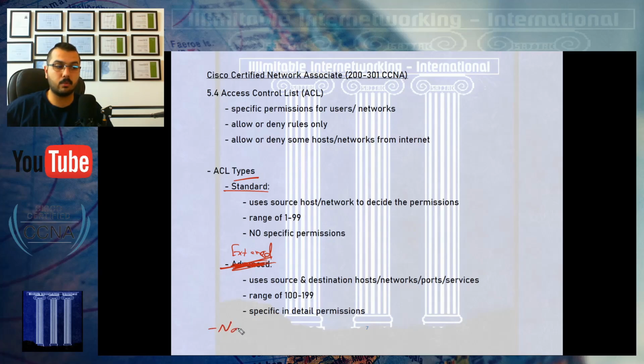And type number 3, which is a combination of type 1 and 2, is called a named ACL, a named access list, which needs no theoretical concept at all. It's just an optional combination of the standard and extended.